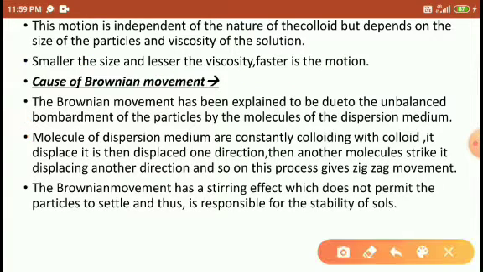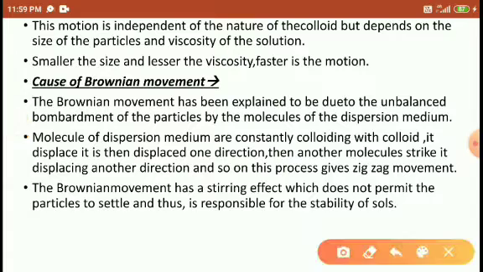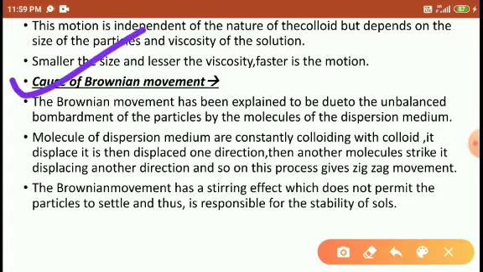If the colloidal particles are very small and the liquid viscosity is low, then the colloidal particles make fast motion, right? If the particle size is large and viscosity is high, then they make slow motion. That's it, students. So the cause of Brownian movement is an important point. Robert Brown explained that it happens because of the unbalanced bombardment of the particle by the molecules of the dispersion medium.